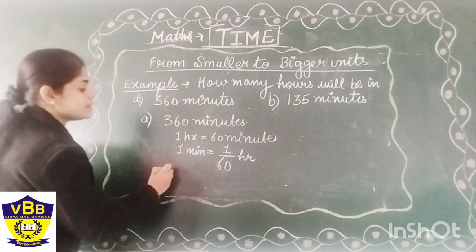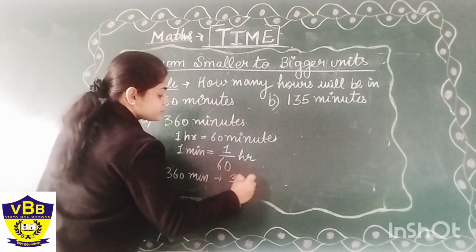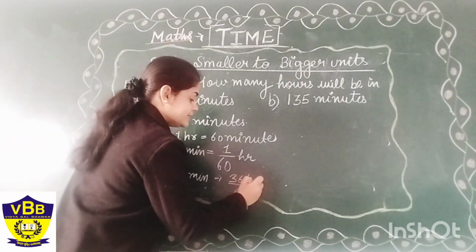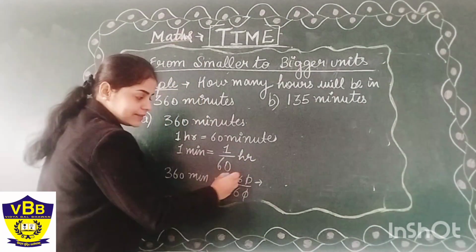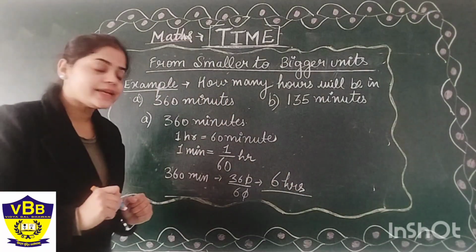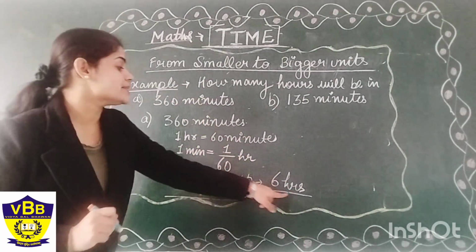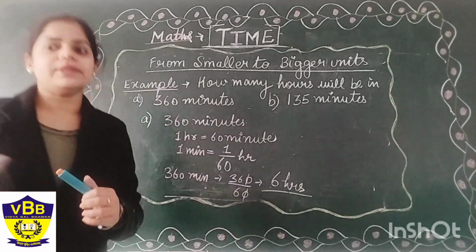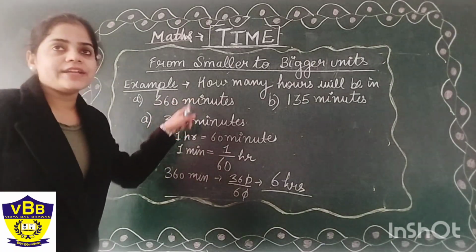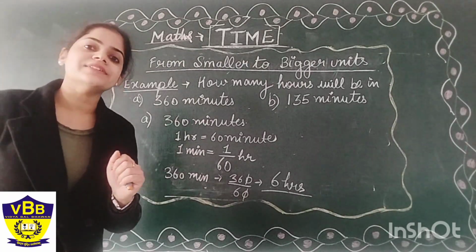So our 360 minutes will be equal to 360 upon 60 hours. So how will we do this? We will just cut the zeros and put here 6. 6 sixes are 36. So it will be 6 hours. So how many hours are there in 360 minutes? It will be 6 hours. 6 hours contains 360 minutes. That's how we will do the conversion from fly to horse, that is divide, of course. Okay students, I hope you got this point.